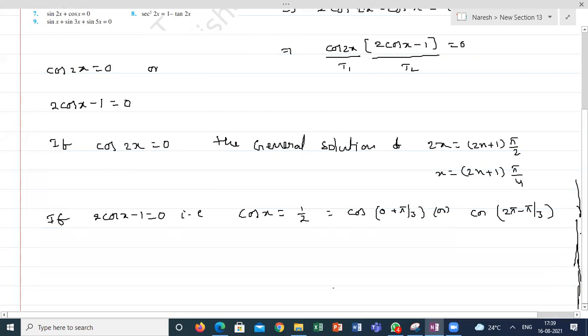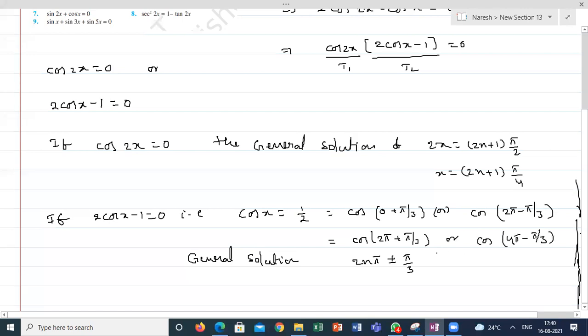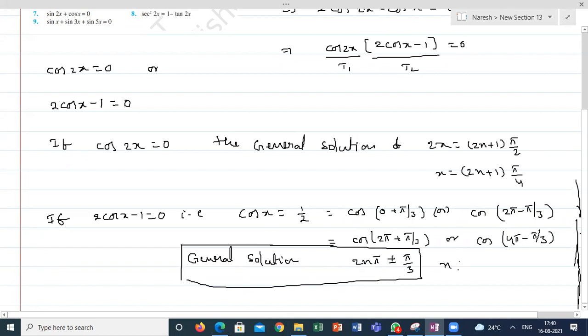So the general solution is 2n pi plus or minus pi by 3, because in the next quadrant it is cos 2 pi plus pi by 3, and so on.